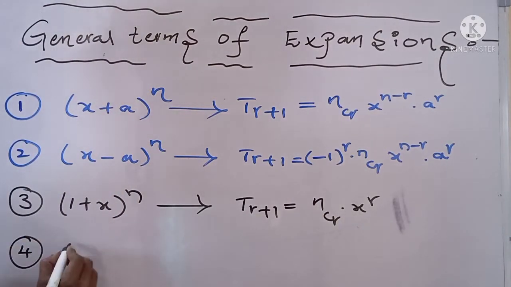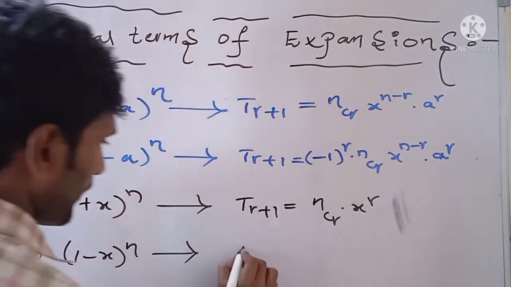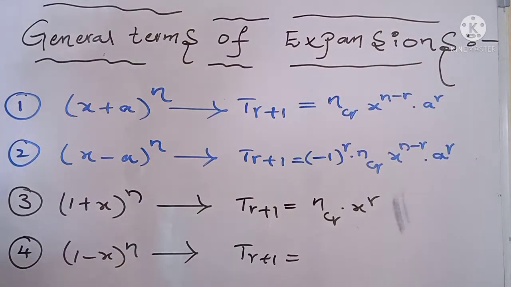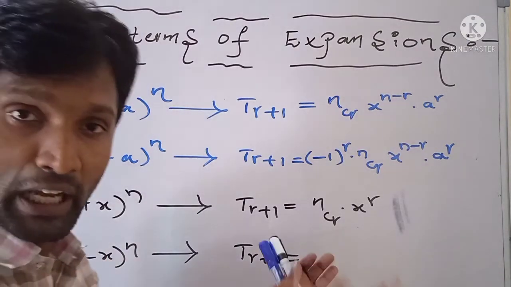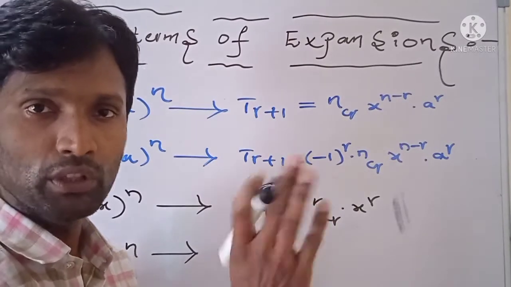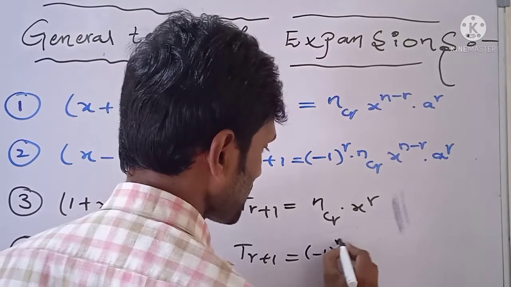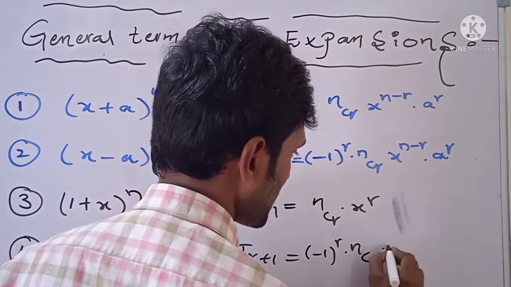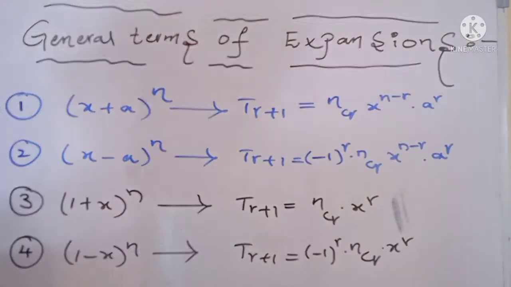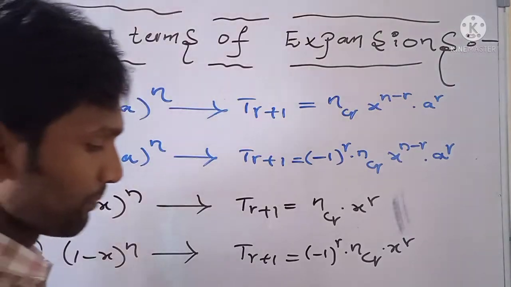Come to fourth type of expansion, it is (1 minus x) whole power n, where the general term t r plus 1 equals... In the expansion of (1 minus x) whole power n, the terms have alternating signs. First term positive, second term negative, third term positive, fourth term negative. That's why the multiple is (minus 1) whole power r, nCr into x power r. So these are the general terms in the expansions of (1 plus x) whole power n and (1 minus x) whole power n.